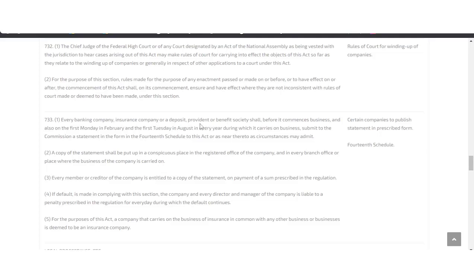If your business is not in any of these, then it is not applicable to you, and you should disregard it. But for those companies it is applicable to, make sure you have complied with it, and the evidence is that a copy of the statement should be uploaded.